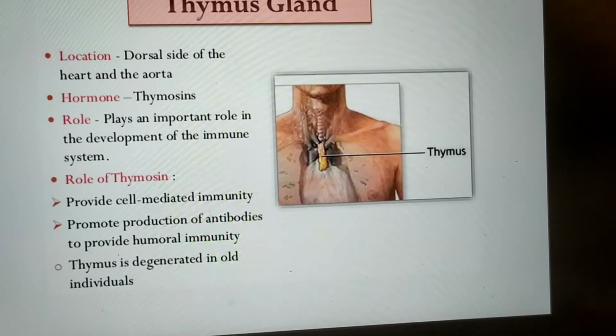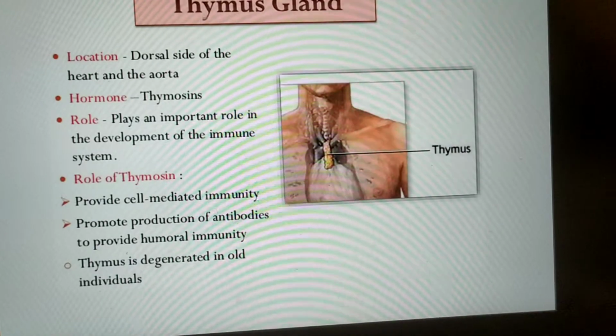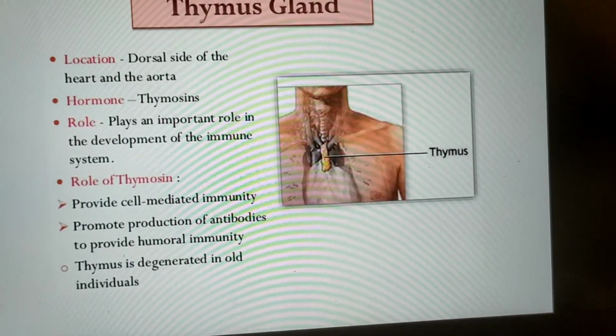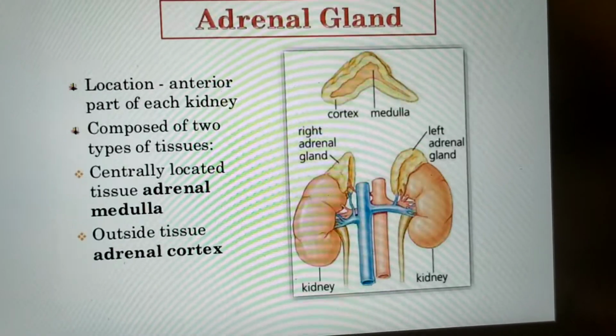Basically, it helps in development of the immune system. Thymus is also degenerated in old individuals. It gets degenerated as the person gets aged.